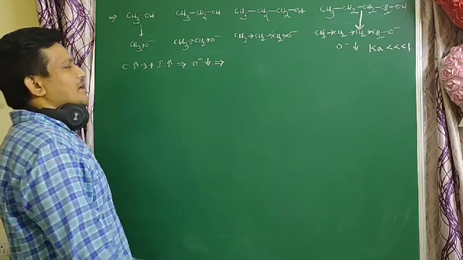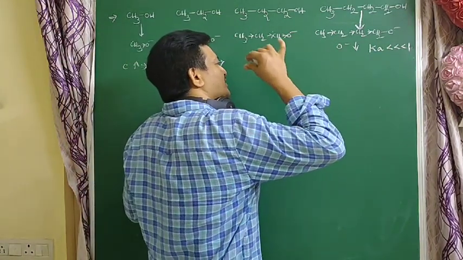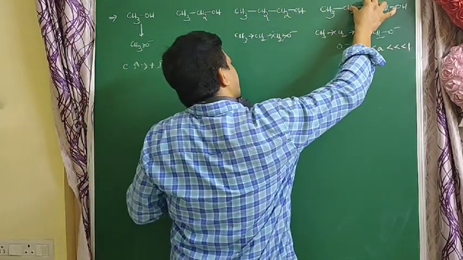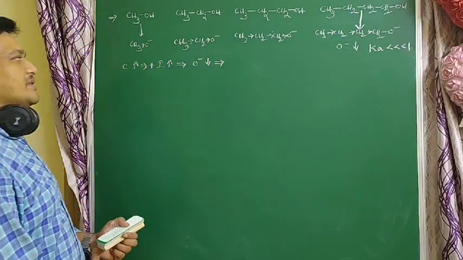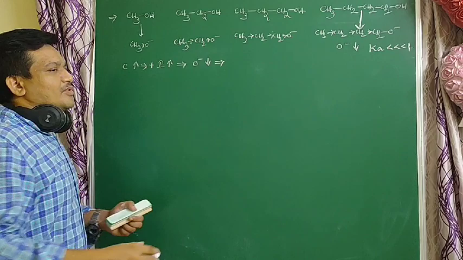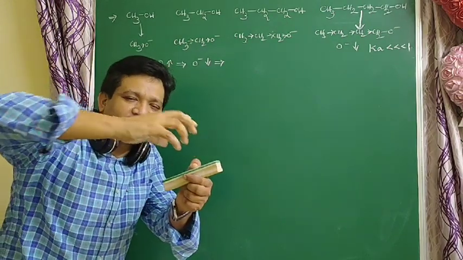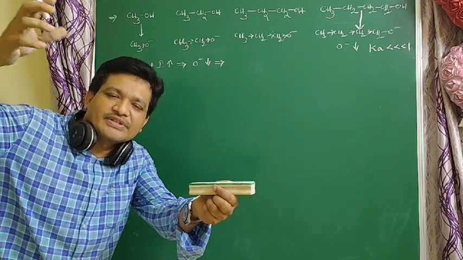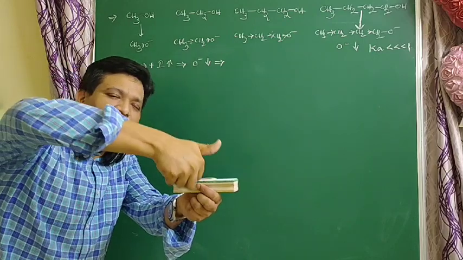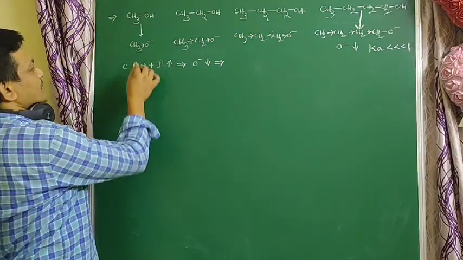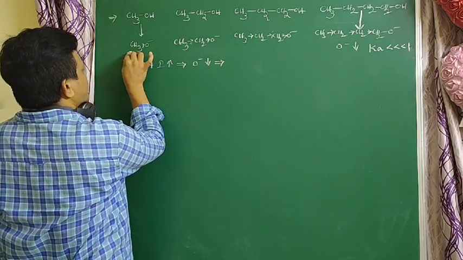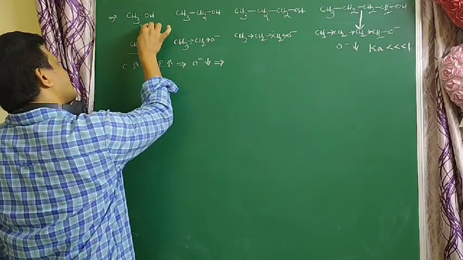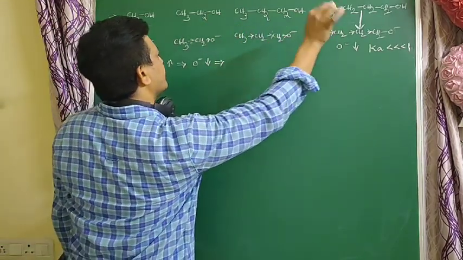So here, a lower Ka value means the compound dissociates to a very small extent, so this compound is weakly acidic. The intermediate that is most stable, that reactant is positively involved in the reaction, converting to that intermediate. Here, this intermediate is most stable when compared to the remaining. Methyl alcohol easily loses H plus ion when compared to the remaining.